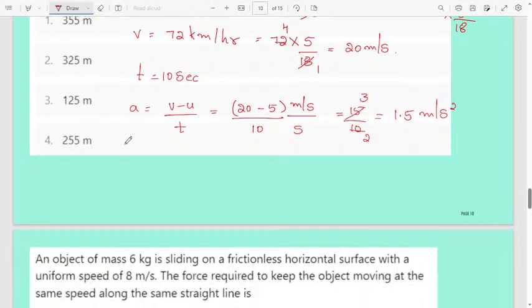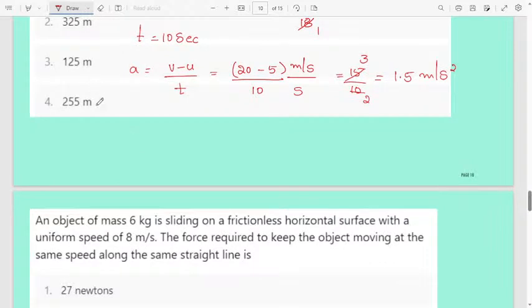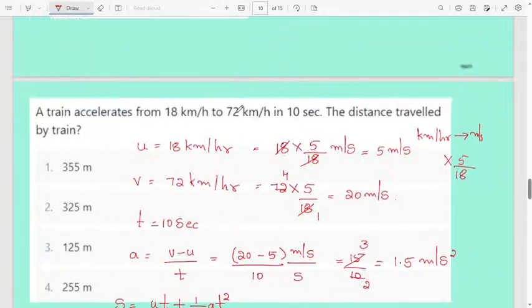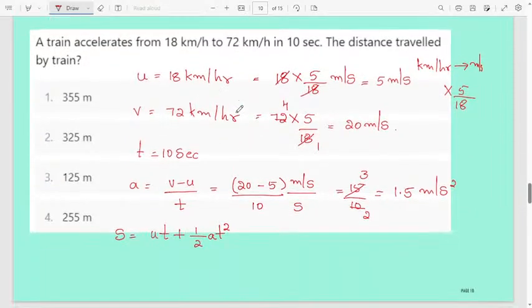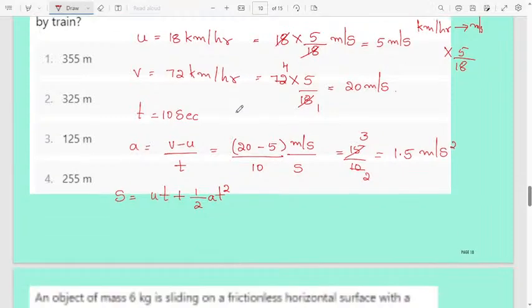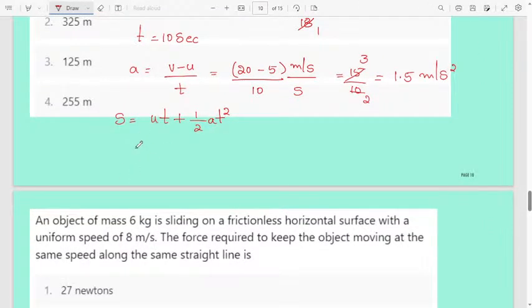Then next, you have to calculate the displacement, s is equal to ut plus half at square. But what you have to calculate is distance traveled. Substitute here: initial velocity is 5, time is 10 seconds, then 1 by 2 into acceleration 1.5 into time 10 into 10.